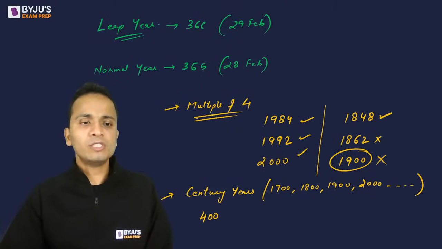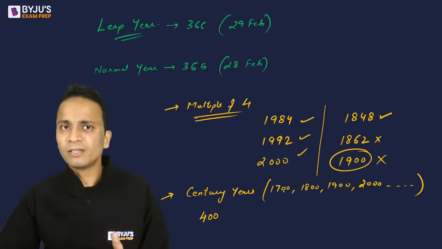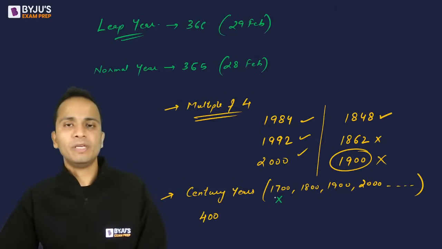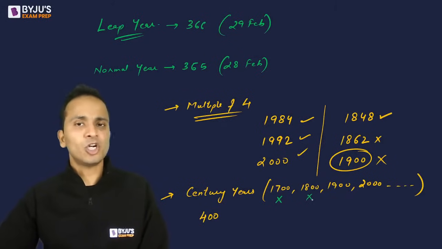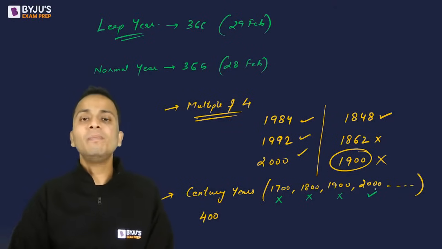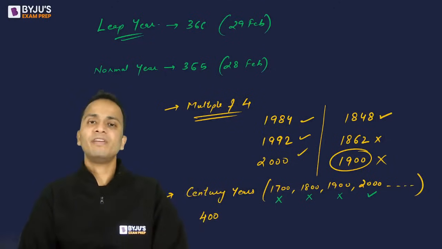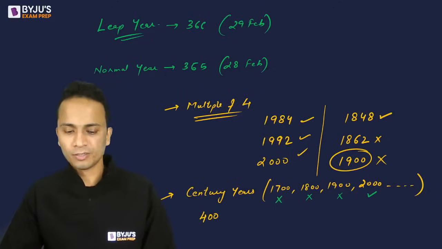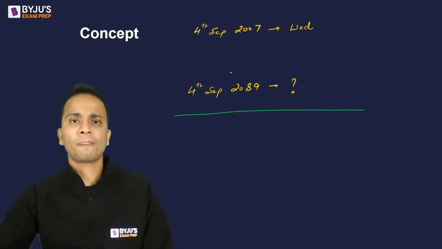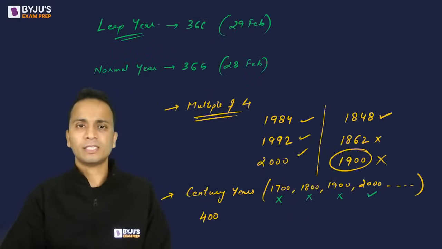So if I talk about 1700 is a century year, but it is not a multiple of 400, so it will not be a leap year. Similarly, 1800 is not a leap year, 1900 is not a leap year, and 2000 will be a leap year. All right. So this is how we can determine whether a given year is a leap year or not. Okay. Now let's talk about this question. Now in this case, okay, wait, लीप ईयर के बारे में और थोड़ा डिस्कस करते हैं.